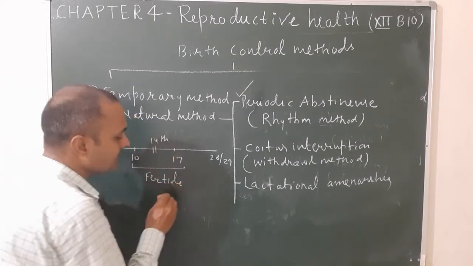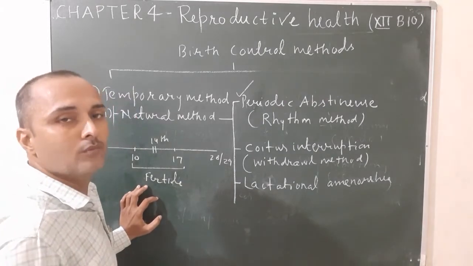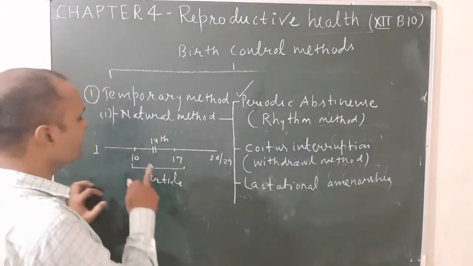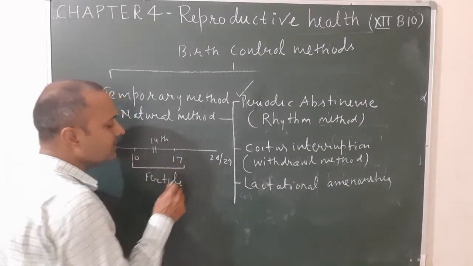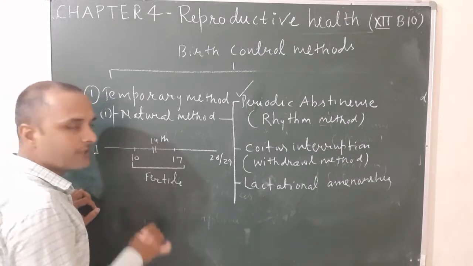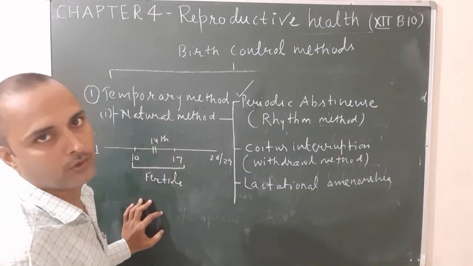In these days, the chances of ovulation are very high. So when in these days there is no transfer of semen, or sperm, within the female's body, there is no fertilization and no implantation. As a result, birth can be controlled.